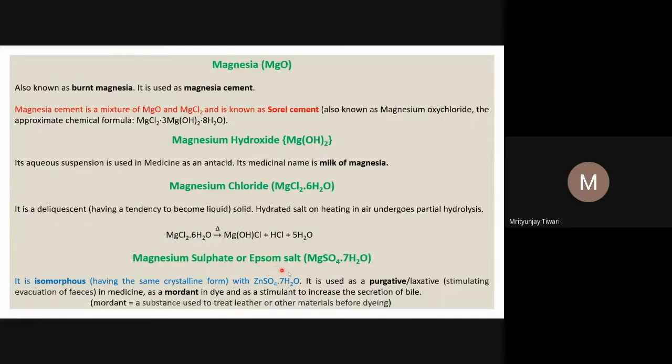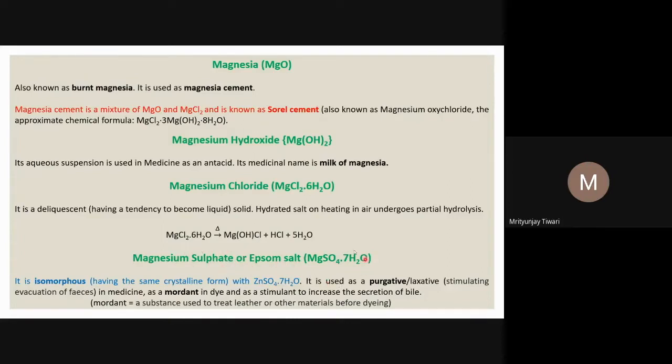Magnesium sulfate is also called Epsom salt. So there are two names: gypsum is calcium sulfate, and it also has water of crystallization, 2 water molecules. The calcium sulfate is gypsum. Magnesium sulfate is called Epsom salt, which is magnesium sulfate with 7 water molecules as water of crystallization. So MgSO4·7H2O is the chemical formula of Epsom salt or magnesium sulfate.